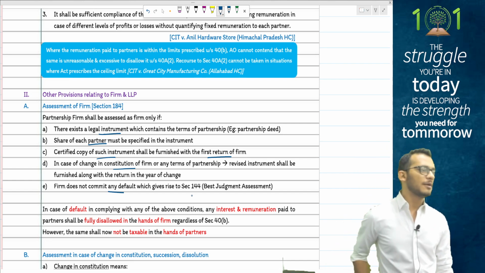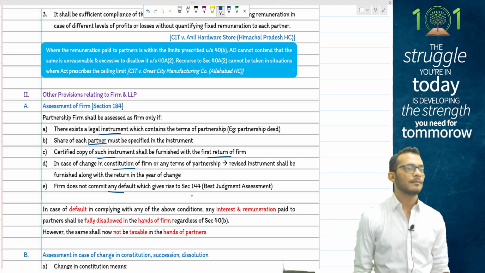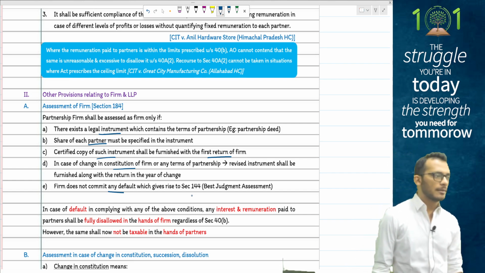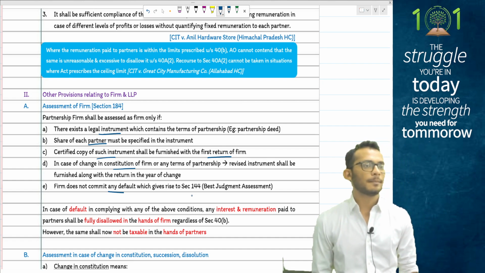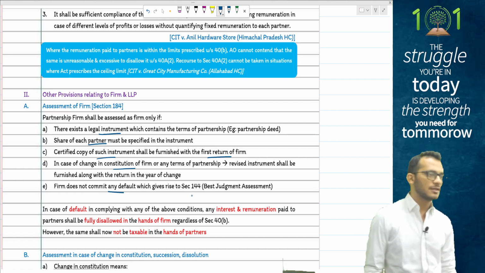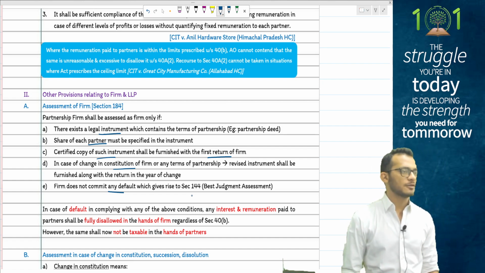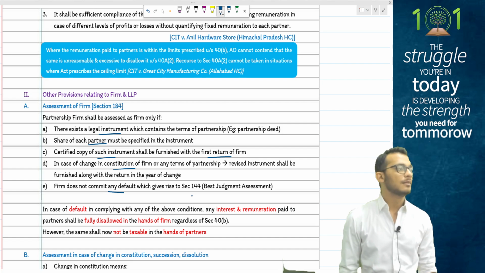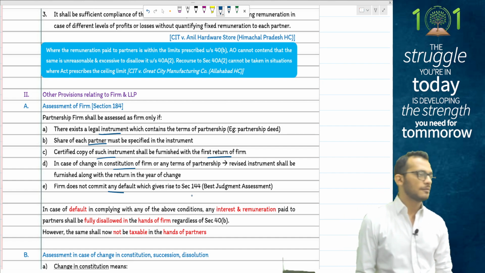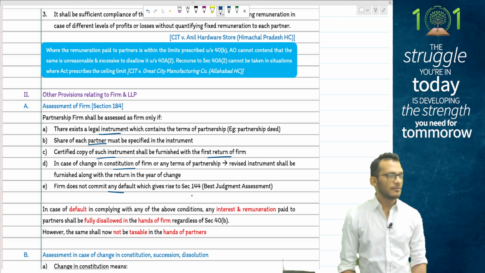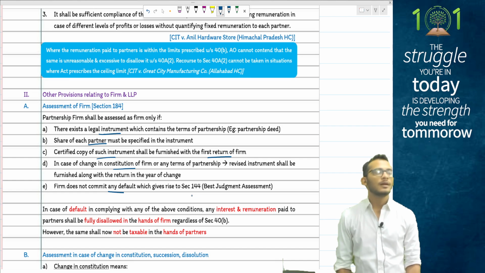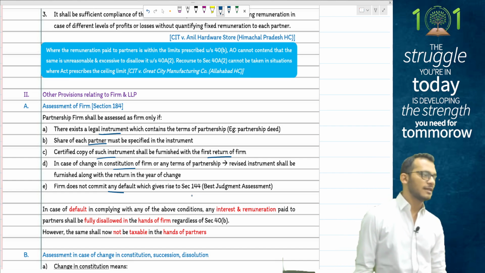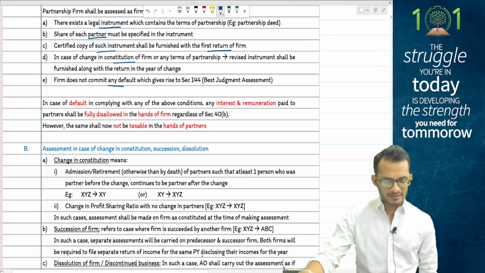Any default here, people, you will automatically be termed as an AOP or a BOI, which means you will now become taxable at maximum marginal rates, and whatever salary and interest was paid to the partners will become fully disallowed in the hands of the entity, and therefore will become fully exempt in the hands of the members. Yes or no? Yes, that is what the rules say, clarify.